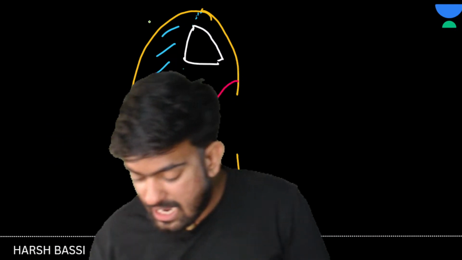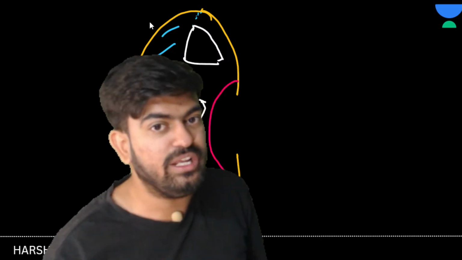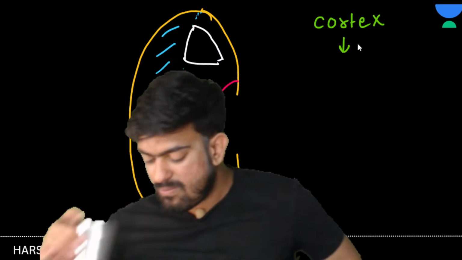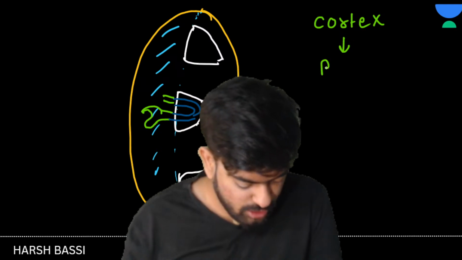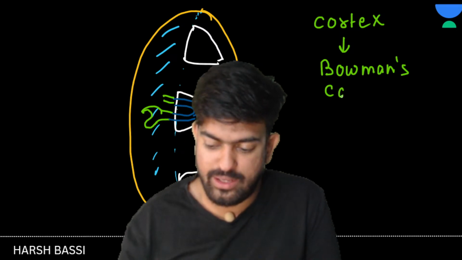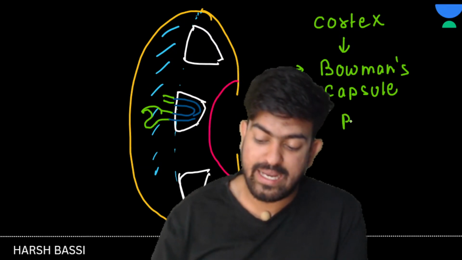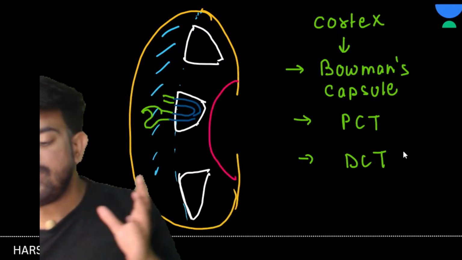So I can say that nephrons are present in two regions, cortex and medulla. In the cortex, what parts of the nephron are present? PCT, DCT, Bowman's capsule. In the cortex we have Bowman's capsule, next we have the PCT, and next we have the DCT.